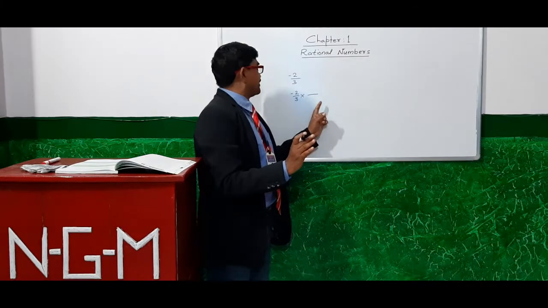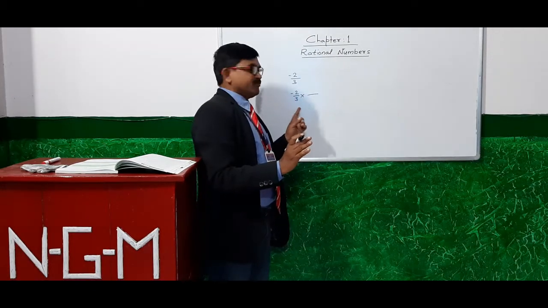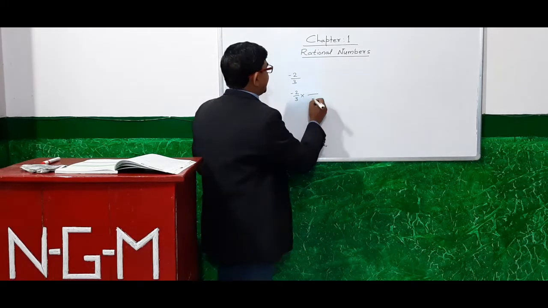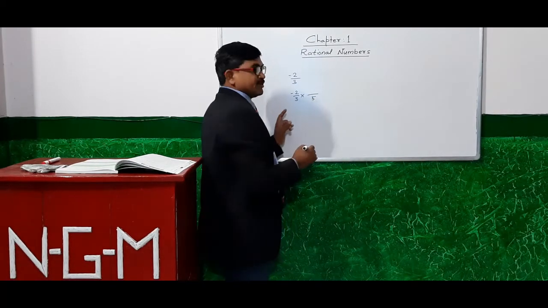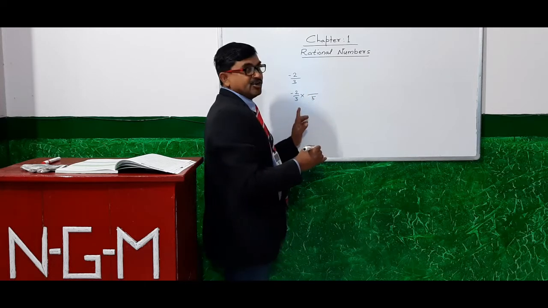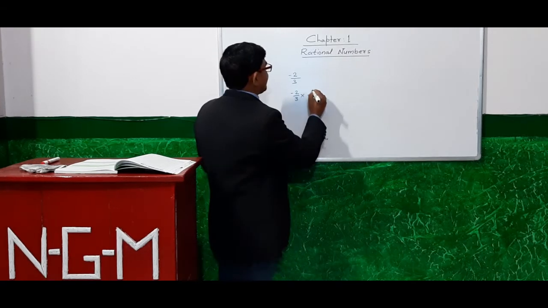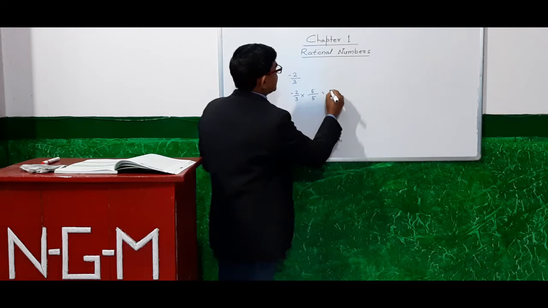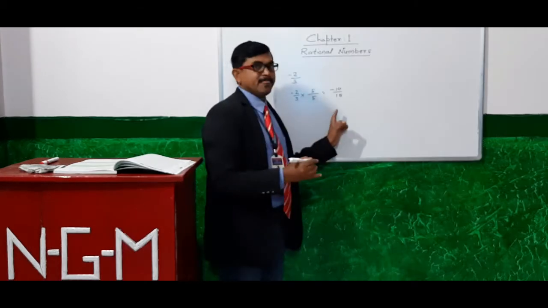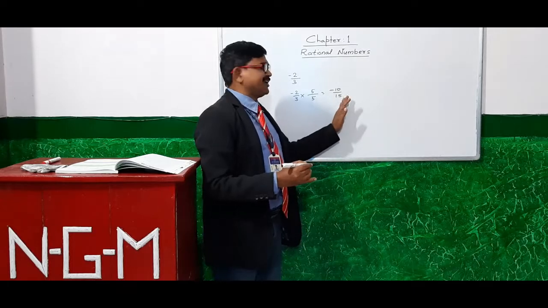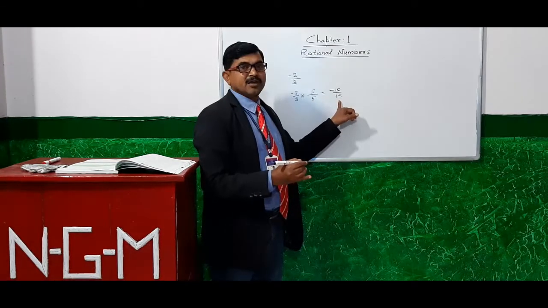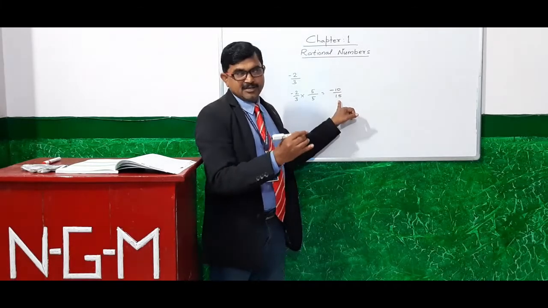With which number should we multiply 3 to get 15? That is 5. Then we should multiply both the numerator and denominator by the same number, that is 5. We will get minus 10 by 15. We also call it an equivalent fraction. Did you get it?